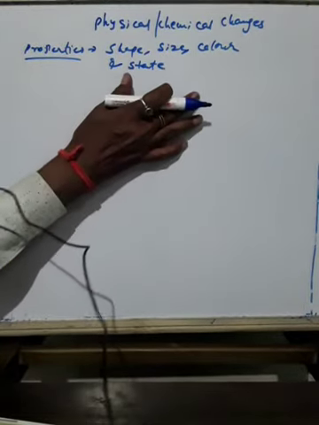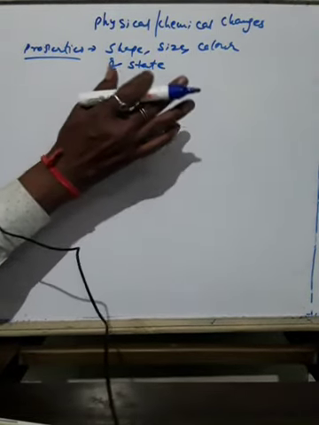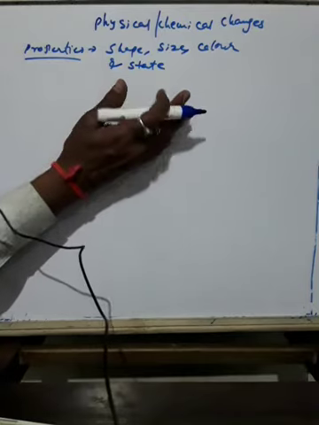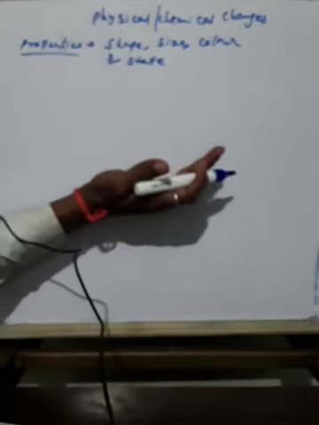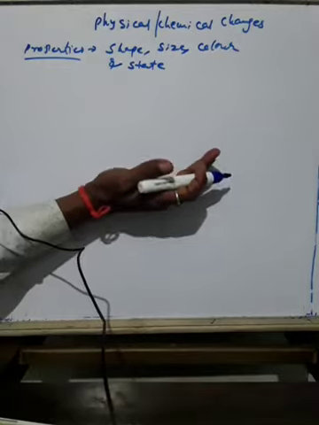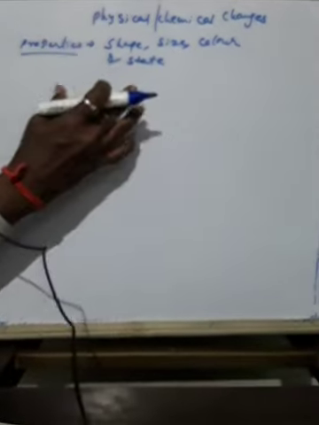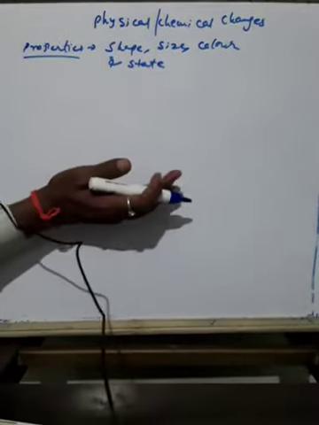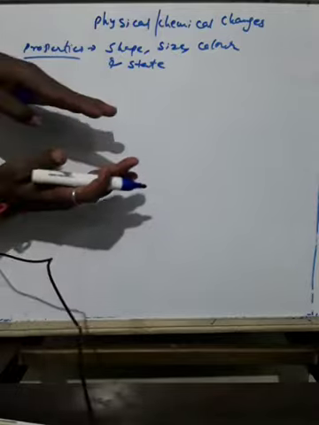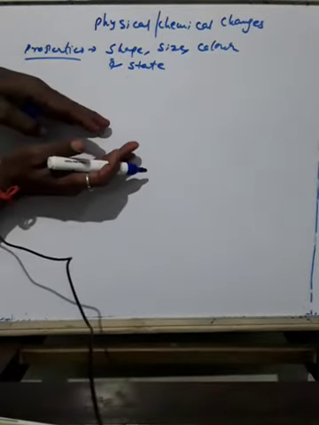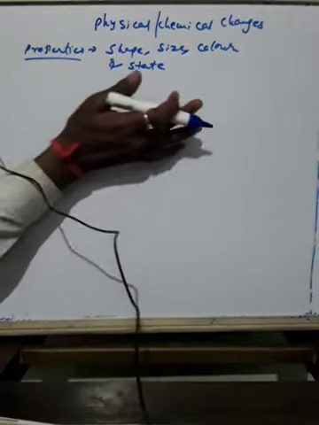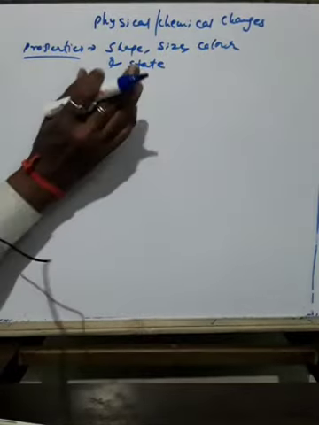Suppose you take water. I give an example of water. Water, if you boil, it becomes vapor. Vapor again, if you cool, it becomes water. Again, if you freeze the water, it becomes ice. Again, you melt the ice, that becomes what? Water. So only its states will undergo different changes, but the internal property or internal arrangement of the molecule remains the same. That is the physical change.